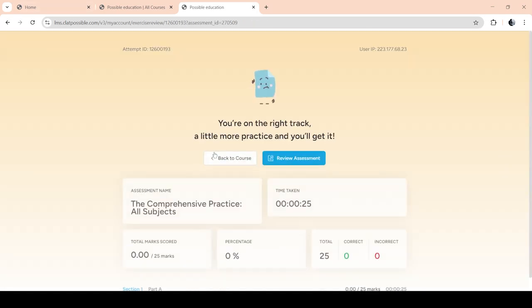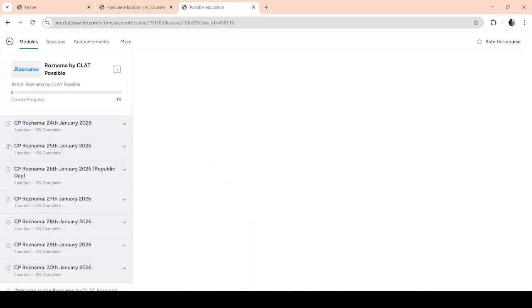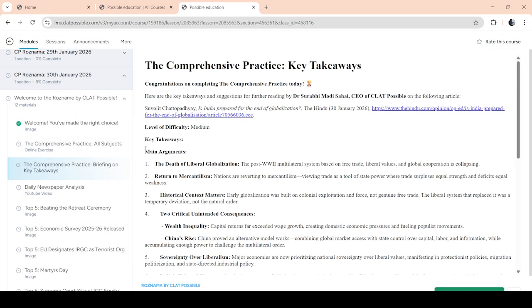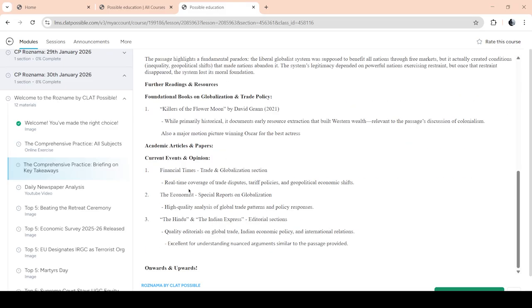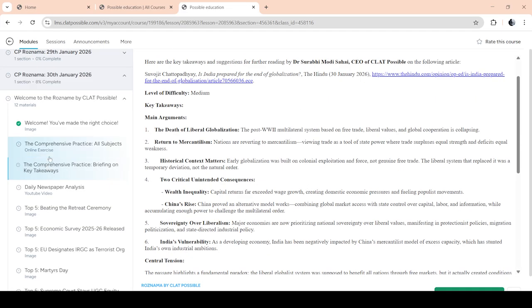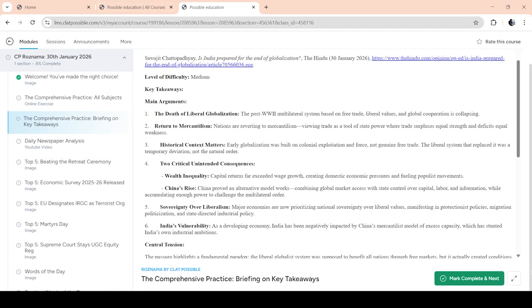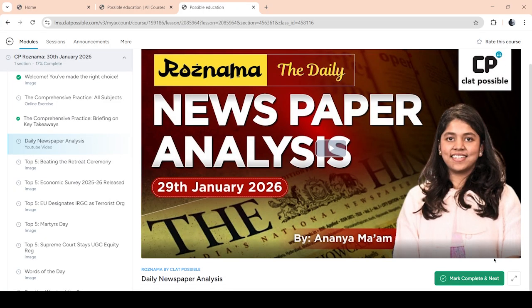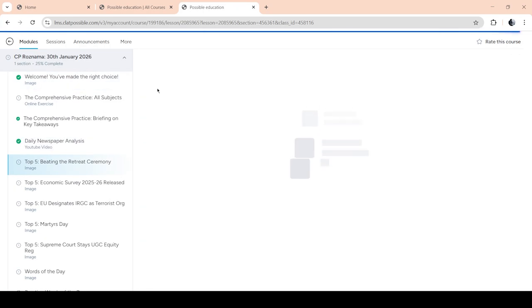Now, after you're done with the test for the day, you will be able to see the next section. What is that? It is a briefing on the key takeaways of the day. This part is prepared by Dr. Surbhi Modi, who works on the article you have just done in the comprehensive practice, and then you are able to have a look at the deep dive of one of those articles. Once you're done with that, you go on to the next one and you will be able to see the daily newspaper analysis of the day.